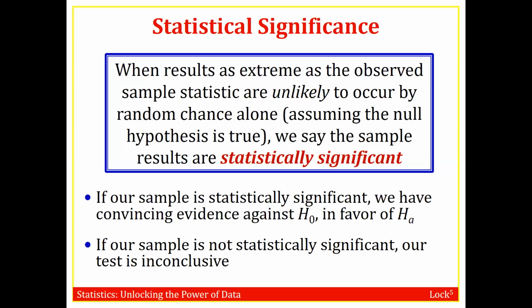On the other hand, if your sample is not statistically significant, what you would say is your test is inconclusive. You would never say that you accept the null hypothesis. We just absolutely never say that. We either say that our test is inconclusive or not statistically significant, or we say it is statistically significant, which means that we have evidence against the null in favor of the alternative.